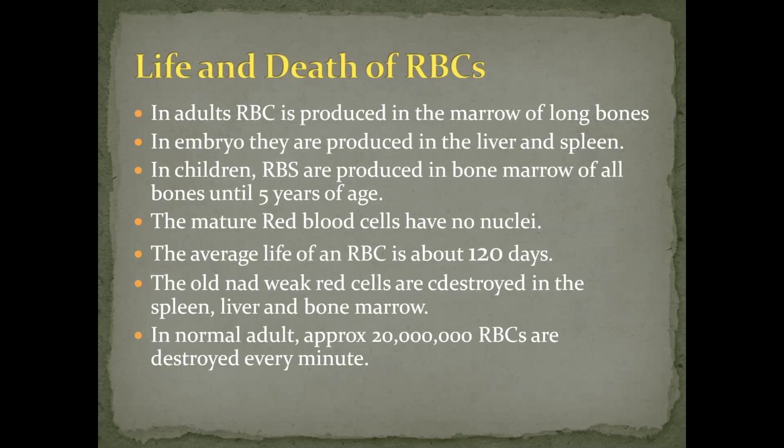In a normal adult, approximately 20 million RBCs are destroyed every minute.